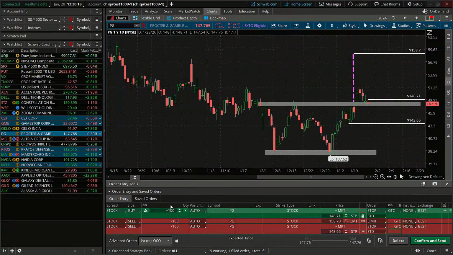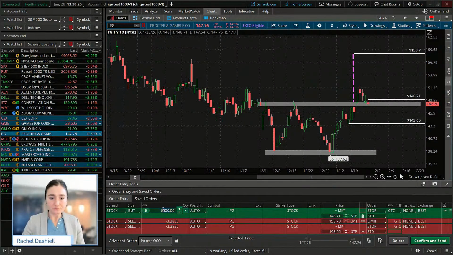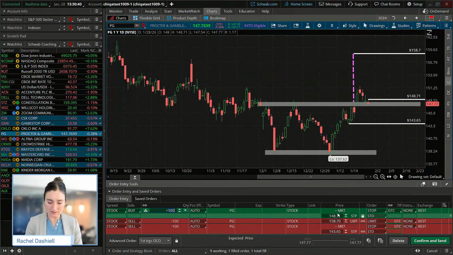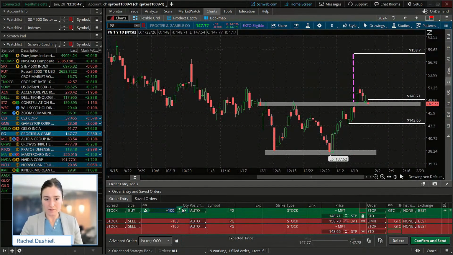Now you guys can always use these little buttons here to say, I want to buy $10,000 worth of XYZ. And then that's going to create an order to sell whatever percent of your position. In this case, I'm just going to do the math and take 10,000 divided by our entry, which is 148.71. And that's going to give me about 67 shares there. Okay. So 67 shares.